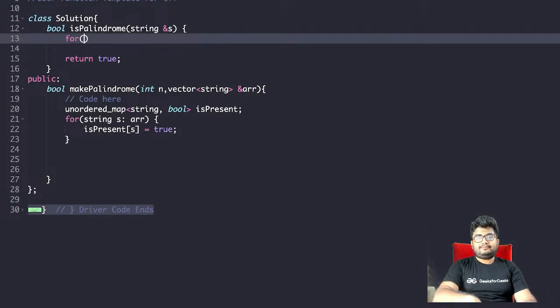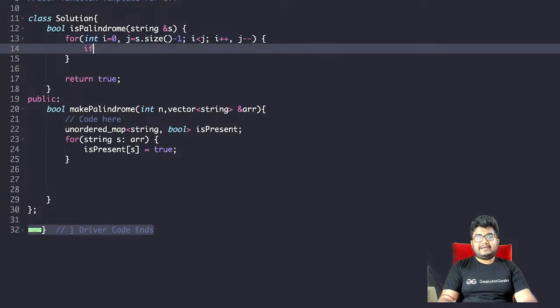So for int i equals 0, j equals s.length minus 1, i less than j, i plus plus, j minus minus, if s of i is not equal to s of j, that is, if there is a mismatch somewhere, we'll return false, it is not a palindrome. Otherwise we'll return true, it is a palindrome. So this is a method that will check if the string is a palindrome or not.